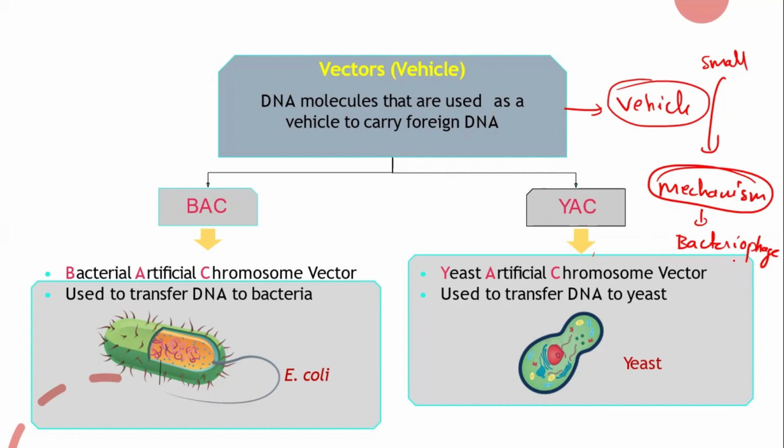The same mechanism will be happening here. We'll study it in detail in the biotechnology chapter. Right now, just remember this. BAC is a bacterial artificial chromosome. What is this artificial chromosome? You will study all that there, so just keep it aside for now.